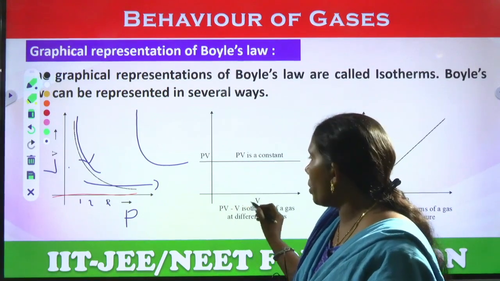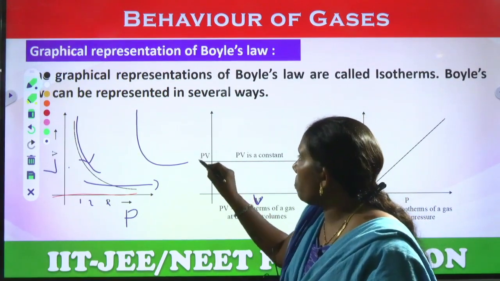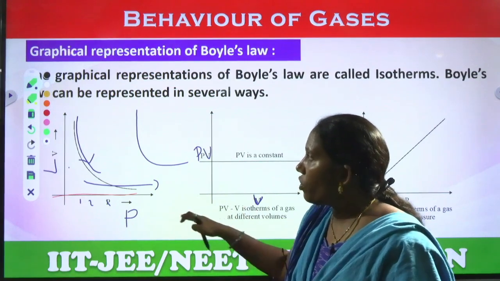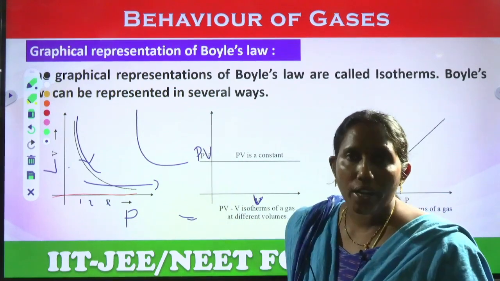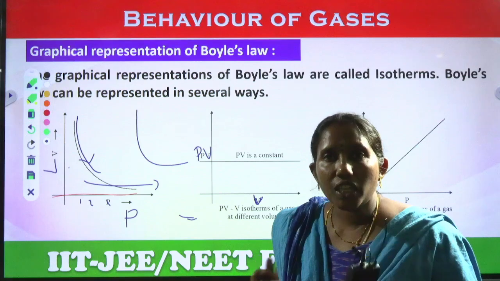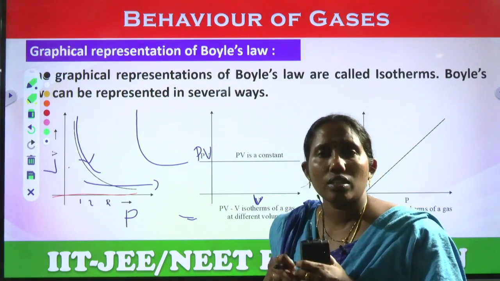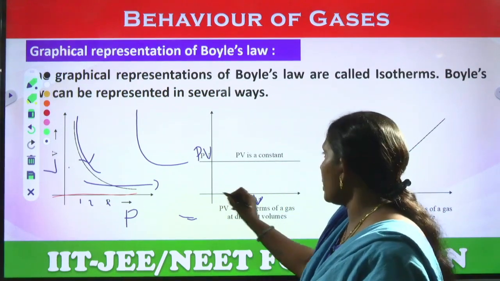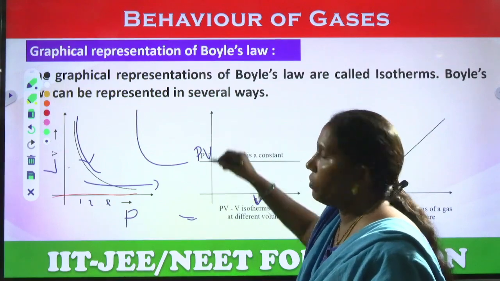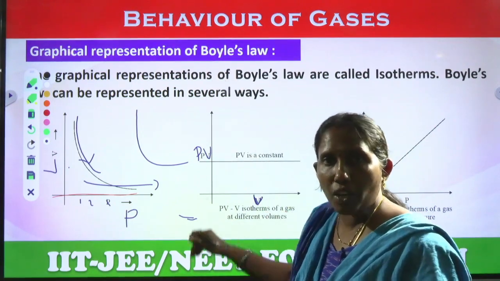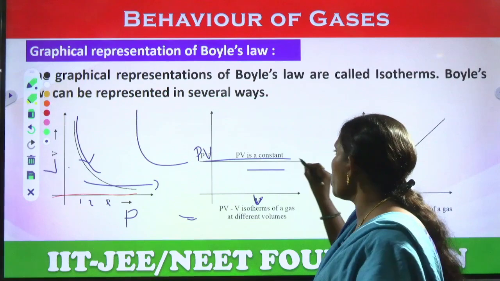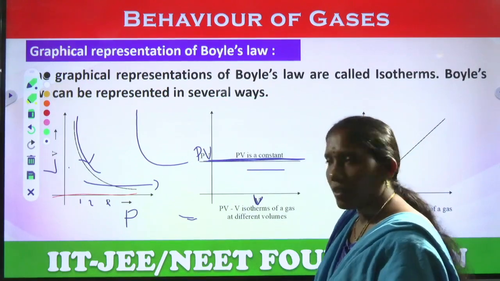Now come to PV. I have taken the graph for volume V and PV. Just before we studied that PV equals constant. If PV is constant, there is no change in the graph. If you increase the volume, there is no change in PV. PV will not increase, PV will not decrease. So we will observe a straight line like this.